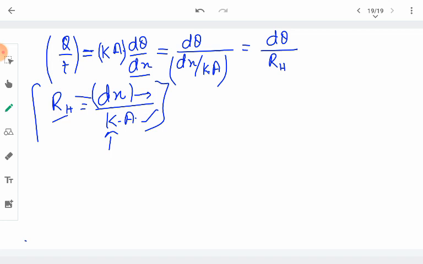Now we can discuss the second mode of transfer of heat, which is convection. Before that, we can discuss in short some applications of thermal conduction. Cooking utensils are made of aluminium, brass or copper because they are good conductors of heat. So heat transfer takes place easily through these metals through the process of conduction.